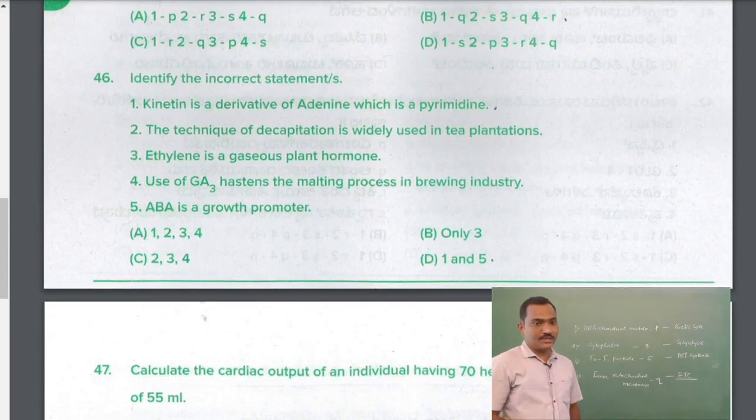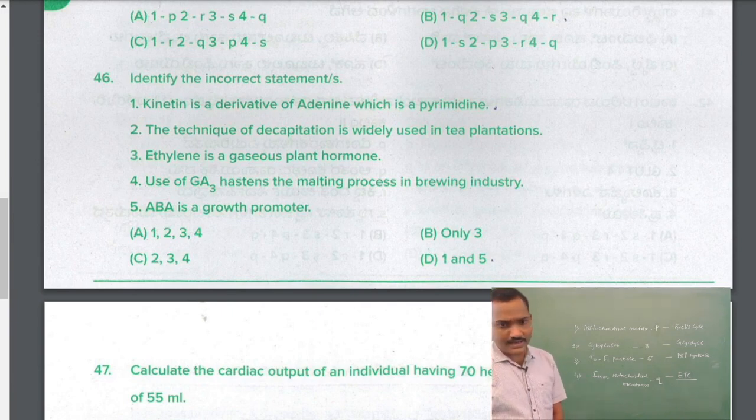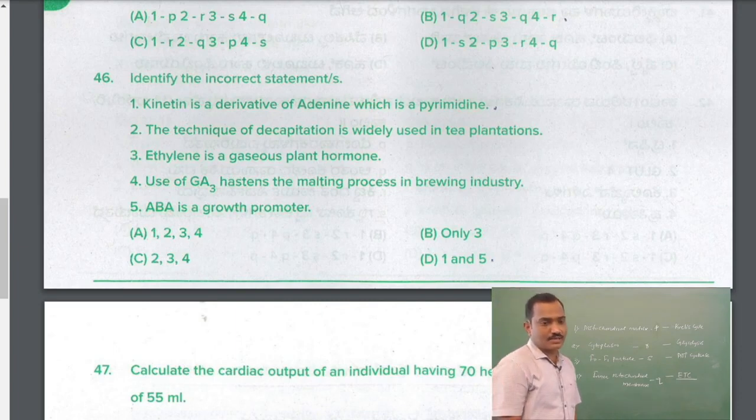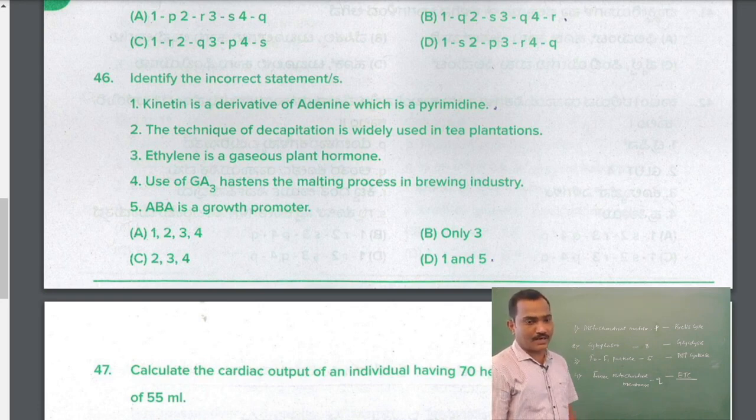Question number 46. Identify the correct statement or statements. Kinetin is a derivative of adenine, which is a pyrimidine. Of course, kinetin is a derivative of adenine, but it's not a pyrimidine, it's a purine: adenine and guanine. The technique of decapitation is widely used in tea plantations, the heads being removed. That's the right statement. Ethylene is a gaseous plant hormone, right statement. Use of GA3 hastens, that means triggers, the malting process in the brewing industry, right statement.